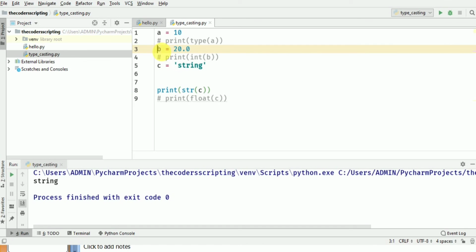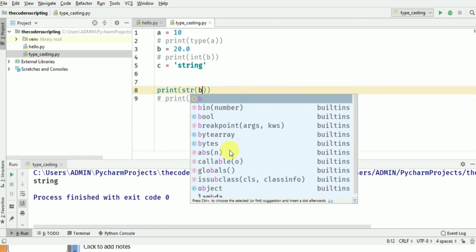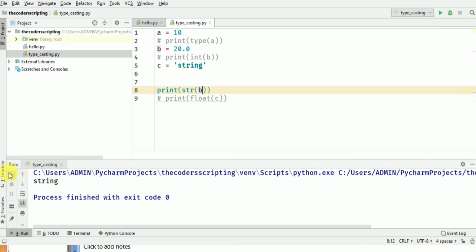So we will convert float here into string. So we get 20.0 as our string literal. So that was all about typecasting in Python.